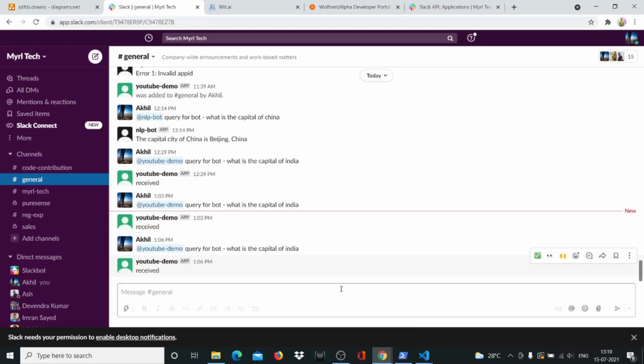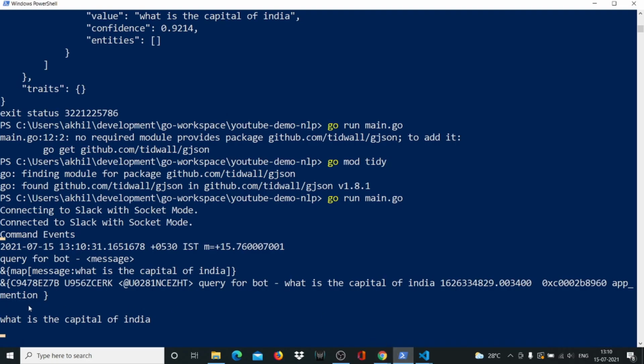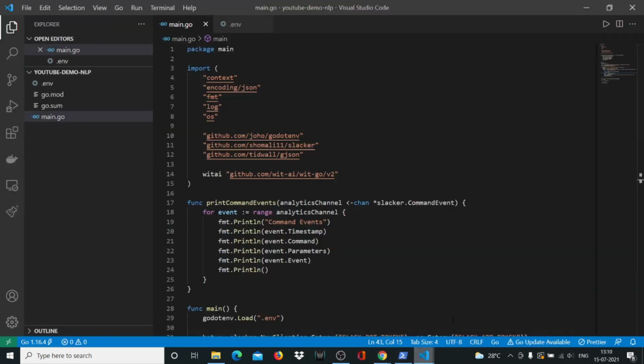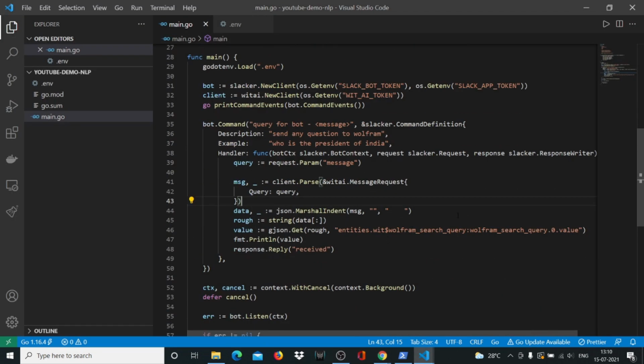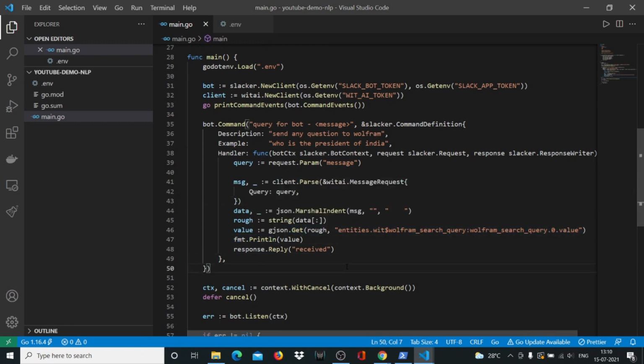Okay, and here we should say again the same query for bot, what is the capital of India? Here you can see we got the value, the exact string that we want to send to our Wolfram. We were able to access it using our gjson package. Makes sense?